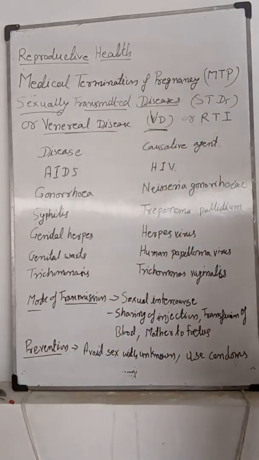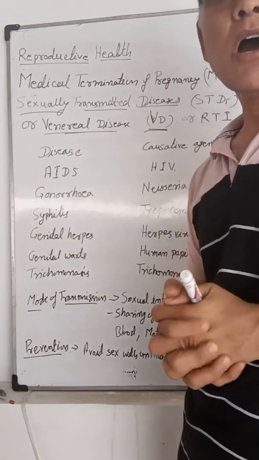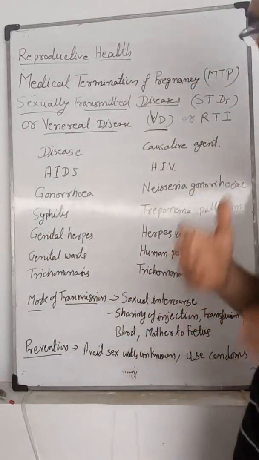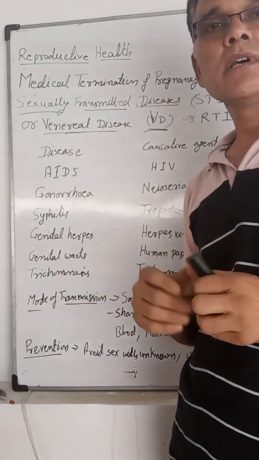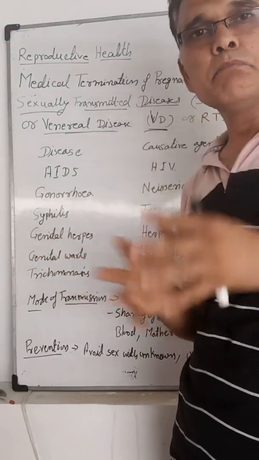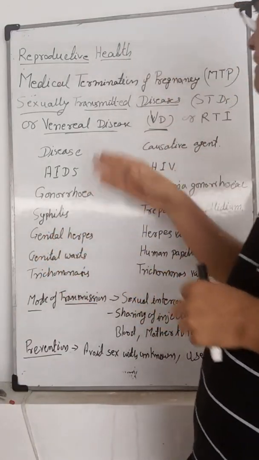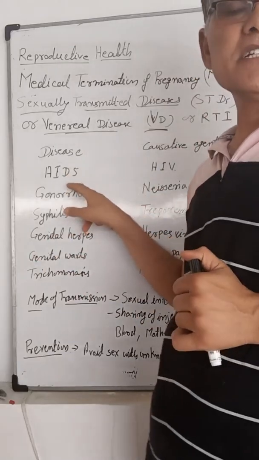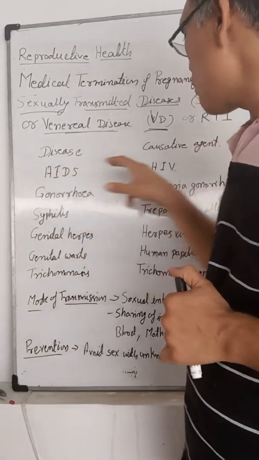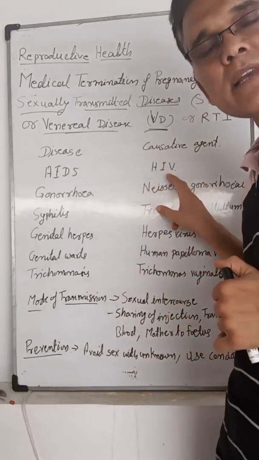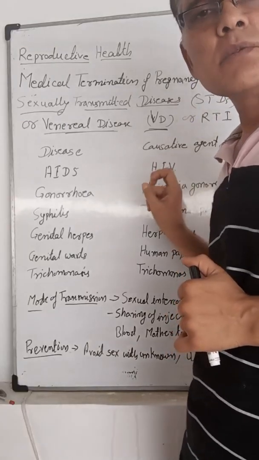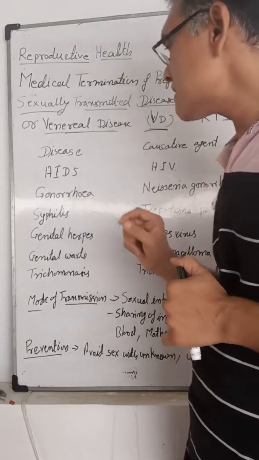Several types of STDs are there. Out of those several types of STDs, some diseases are well known and present in many couples. First is AIDS, that is acquired immunodeficiency syndrome, and it is caused by the HIV virus, that is human immunodeficiency virus.